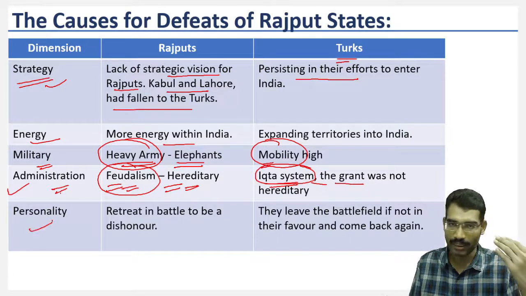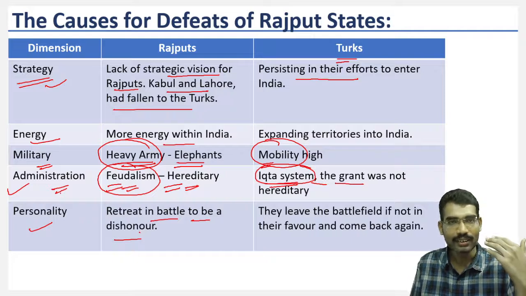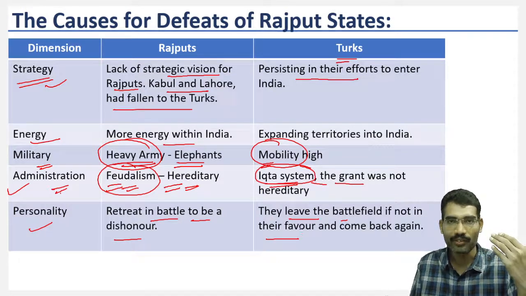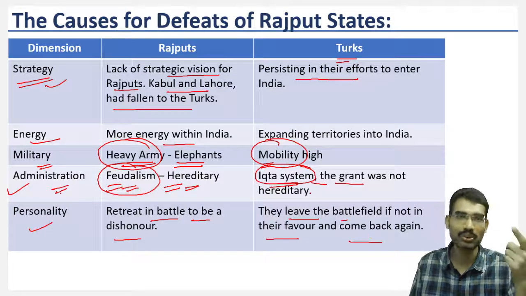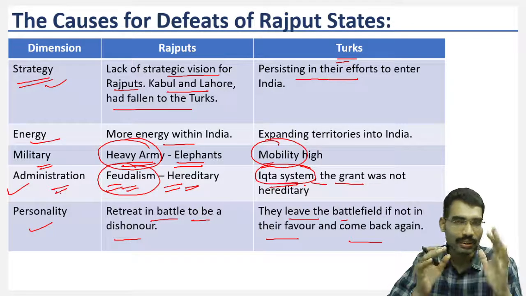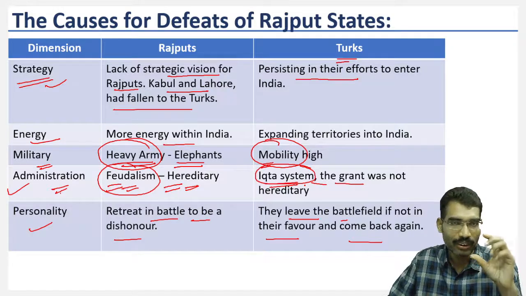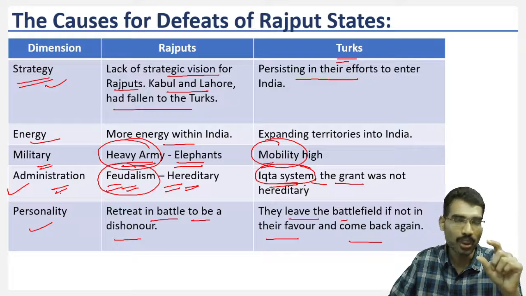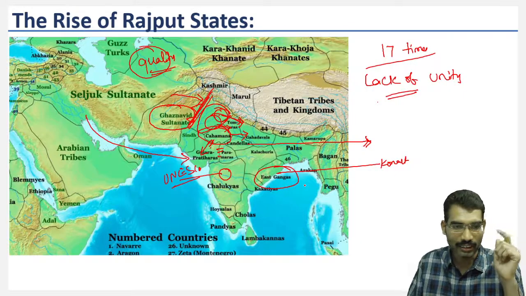When it comes to personality and character also, Rajputs felt retreating in the battle to be a dishonor. So they were ready to die, they were ready to do battle till they die. When it comes to Turks, they leave the battlefield if it is not in their favor, and they will come back again with a new strategy. For example, Muhammad Gori was defeated by the Solankis, by Bhima II, near Mount Abu. Now he shifted the strategy.